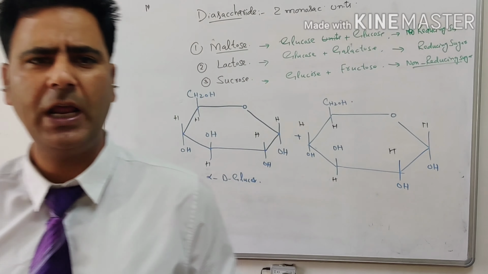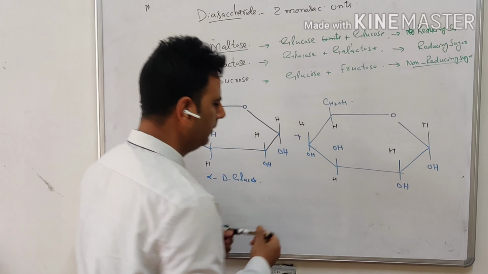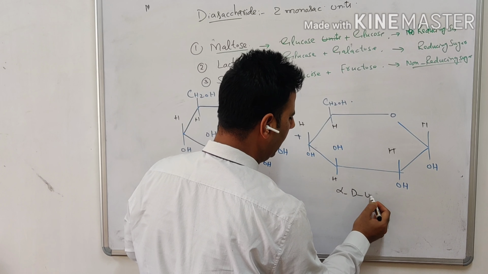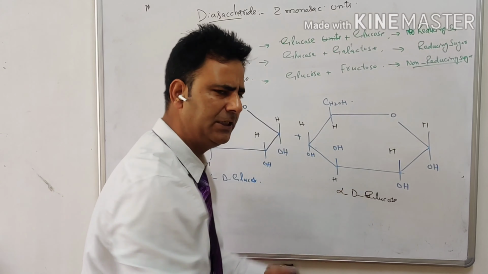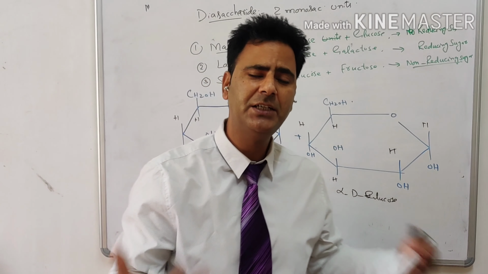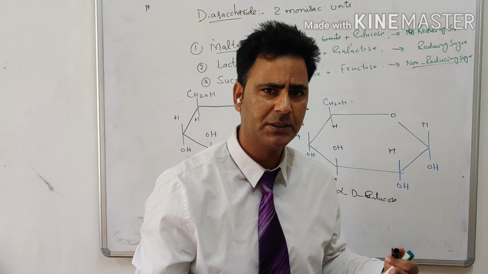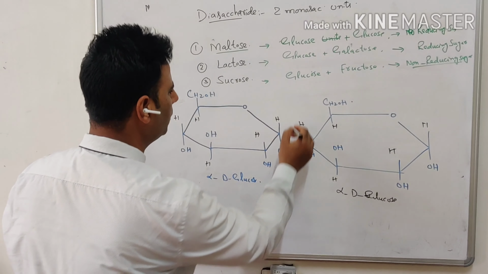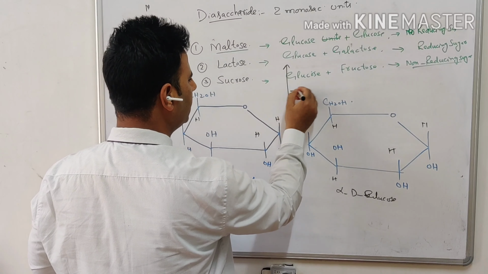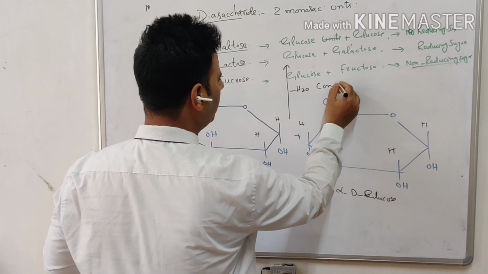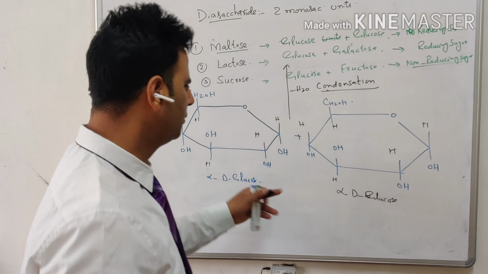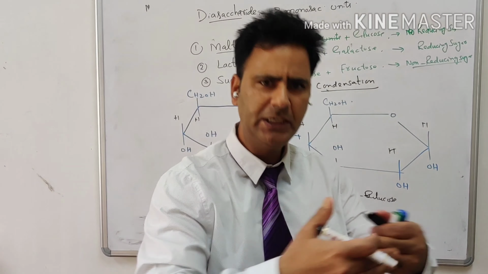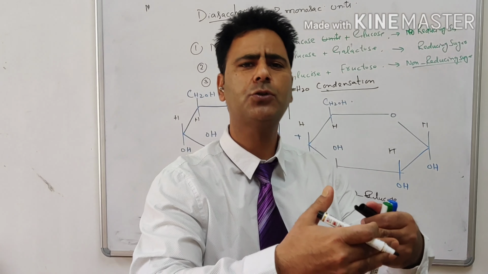For alpha D glucose to combine with another alpha D glucose and form the disaccharide maltose, they have to show condensation, and in this process a water molecule is removed. We call this reaction condensation, and during this condensation the two glucose units bind, and the linkage so established is known as the glycosidic bond.